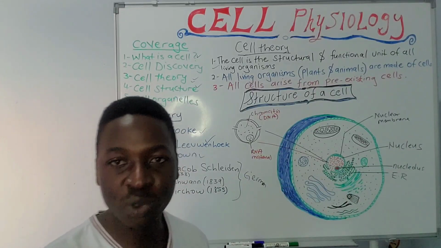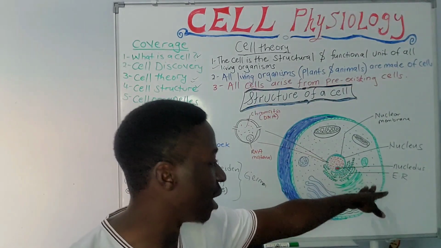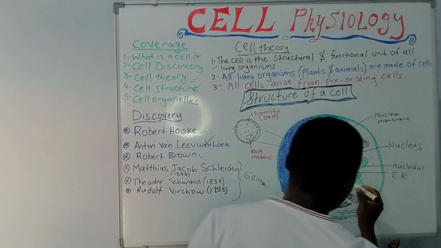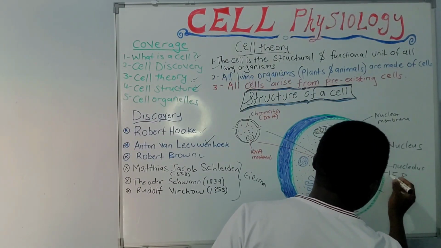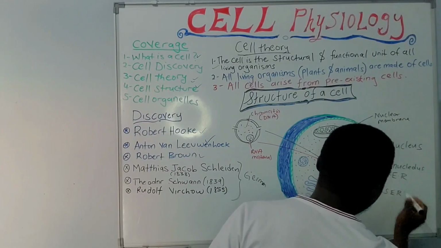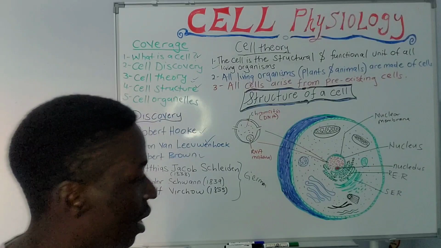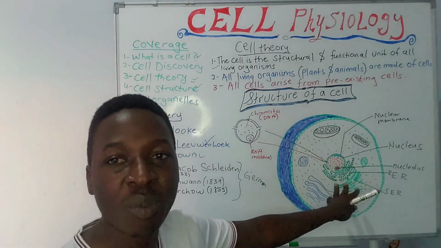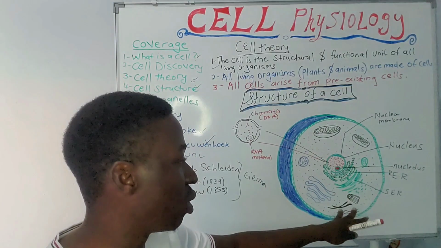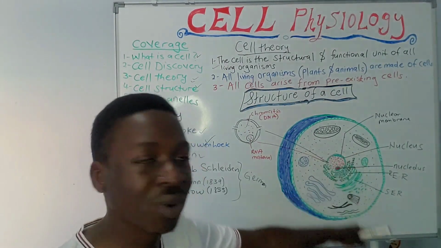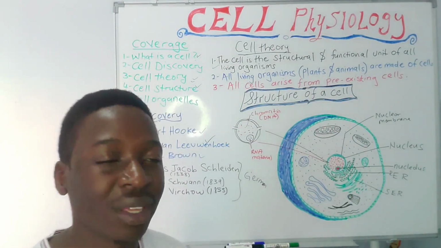They are of two types. We have the rough endoplasmic reticulum and the smooth endoplasmic reticulum. What I've named here, this first one is the rough, and this is the smooth endoplasmic reticulum. Among their roles, they perform a packaging role. They process and package content that is synthesized and released from the nucleus.